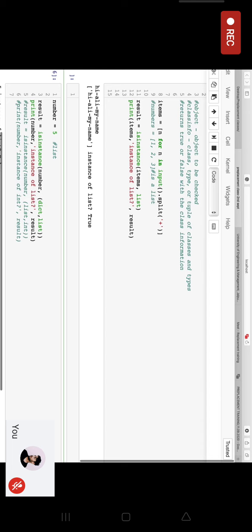Whatever we have, 5, this is neither a dictionary nor a list, right? So it's just an integer. If I write this with int, this is going to return true. Why? Because it checks the class information that is given over here. It checks that first it's an integer, that means it checks it off, it's true.